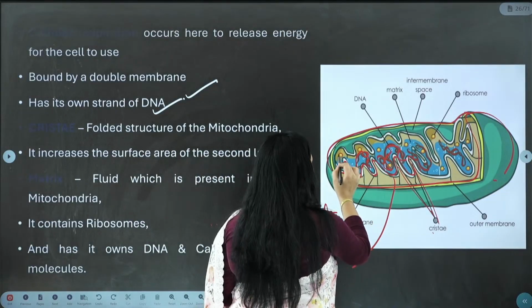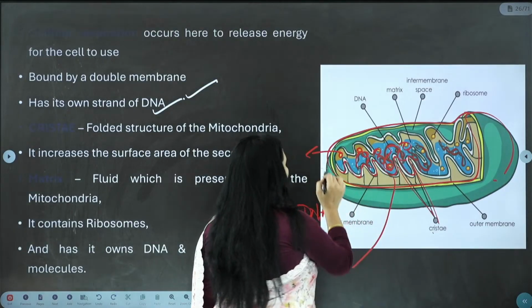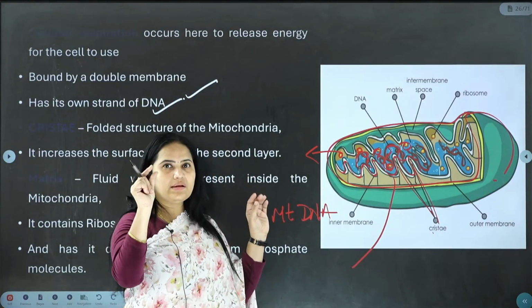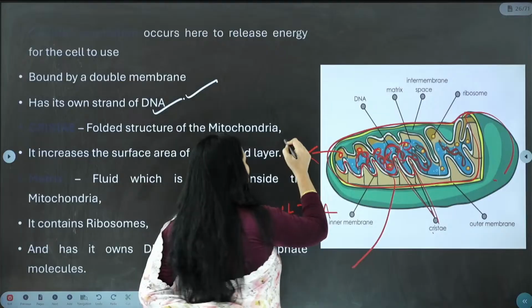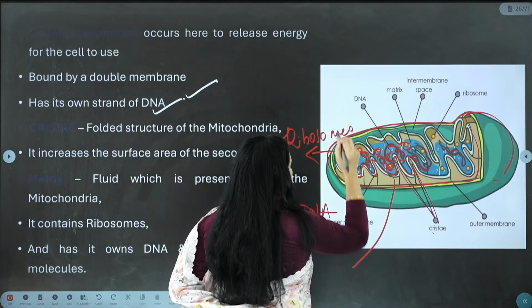Okay, and can you see here there are some dot-like structures. What are these dot-like structures? They look just like unpopped popcorn, like popcorn kernels. They are called ribosomes. Even your mitochondria consists of its own ribosomes.